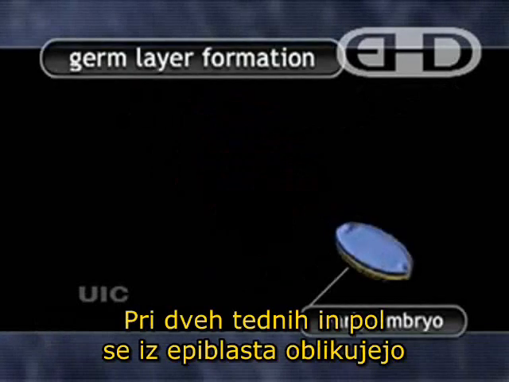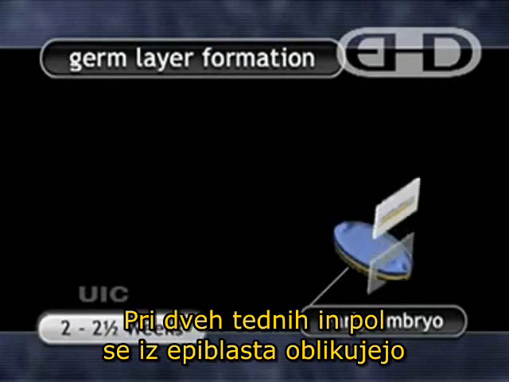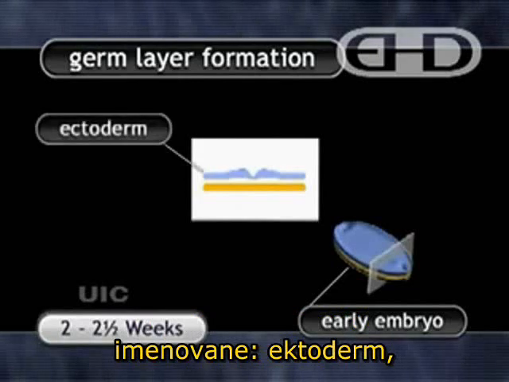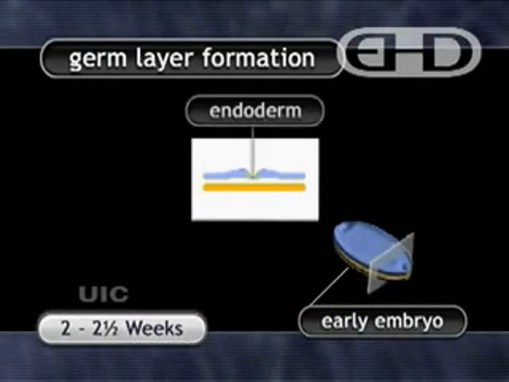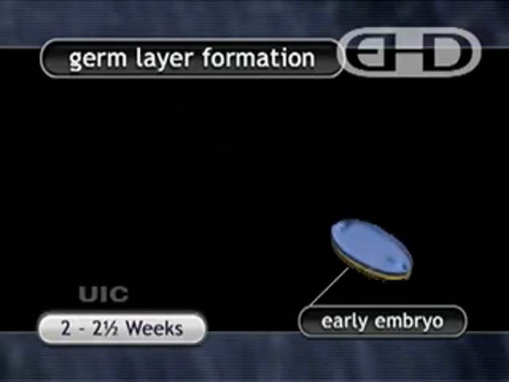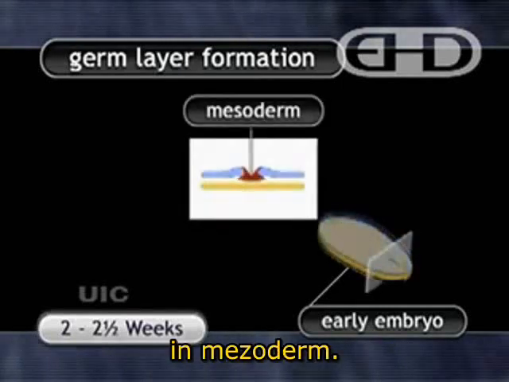birth. By approximately 2.5 weeks, the epiblast has formed 3 specialized tissues or germ layers called ectoderm, endoderm, and mesoderm.